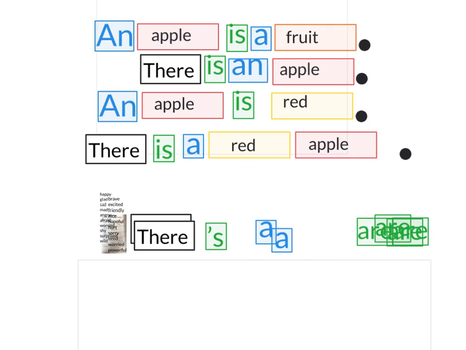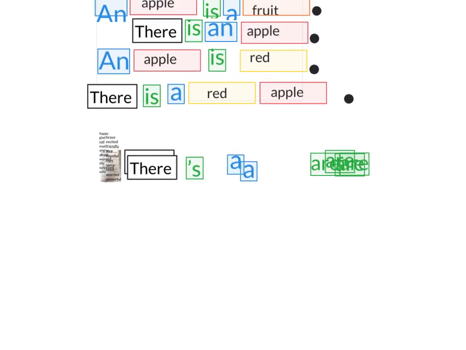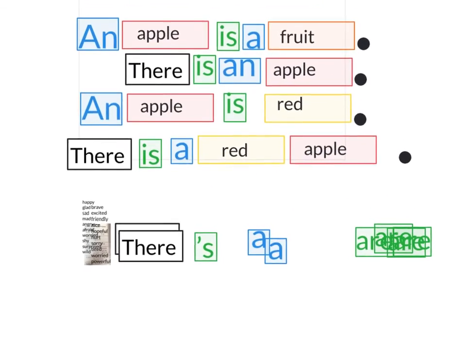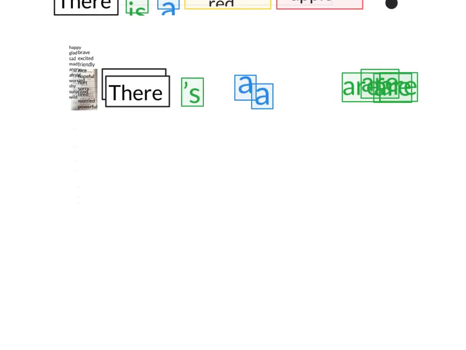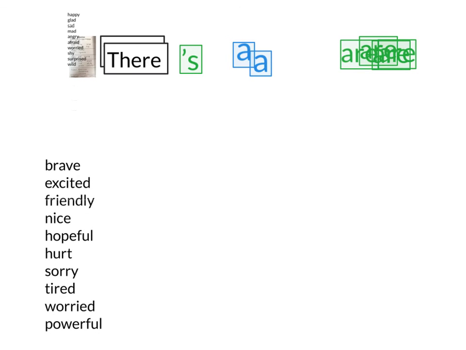Okay, what we're going to be doing for homework is making sentences. Okay, so you're going to be following this example where you're going to be making sentences that follow one of these patterns. Okay, so we have here these words that we looked at yesterday.